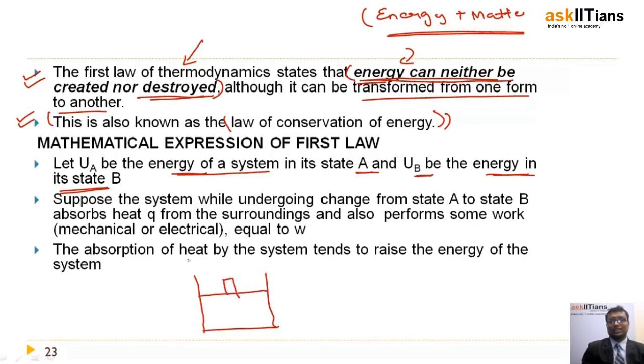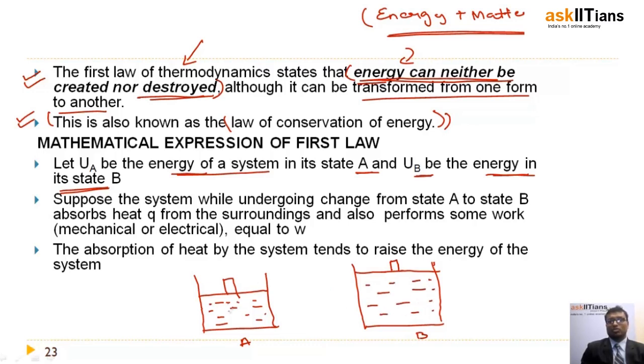Consider UA be the energy of the system in state A, and we have discussed such an example where a system can undergo change from one state to another state, and this is the state B of the given system.